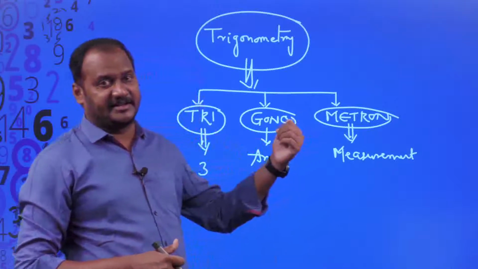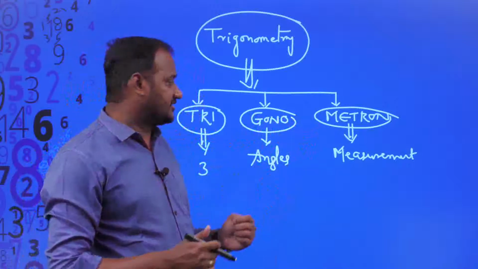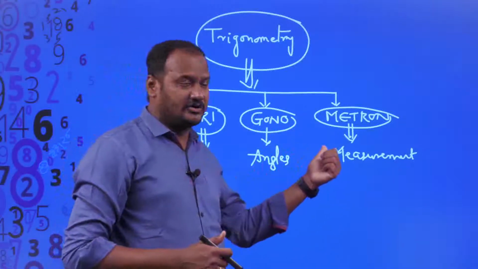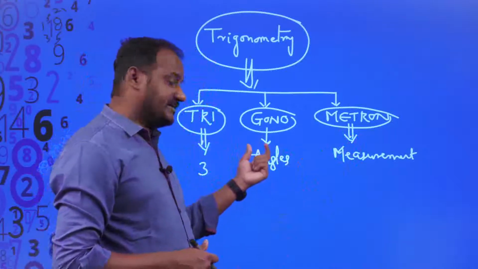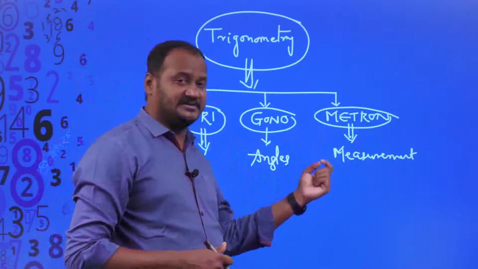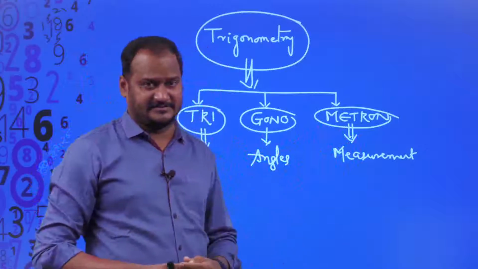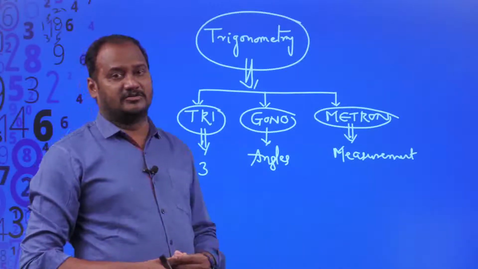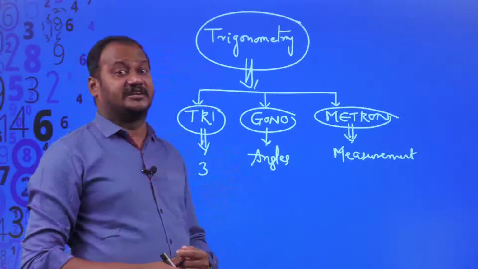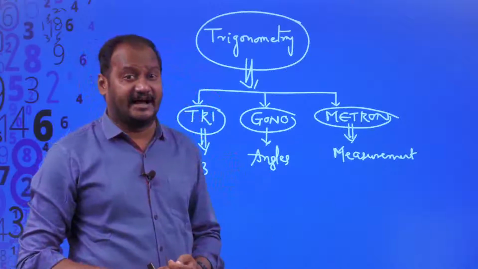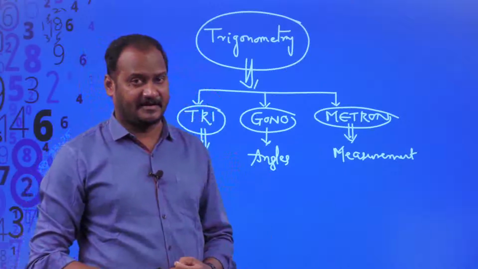Let us try to understand what this trigonometry is all about. The word trigonometry is derived from three Greek roots. They are tri, gono and metron. The meaning of tri is three, gono means angles, and metron means measurement. So on the whole, trigonometry means the study of a triangle, and trigonometry gives the relationship between sides and angles of a triangle, right?